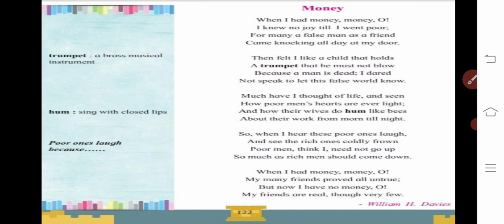Much have I thought of life, and seen how poor men's hearts are ever light. Now he is observing the life of poor people, and he was saying that much have I thought of life, and he started to think about his own life, and he had seen a number of poor people whose hearts were full of light, energy, and vigor, and how their wives do hum like bees.